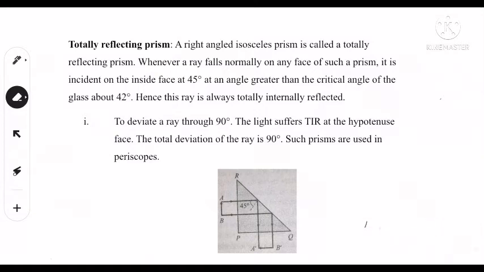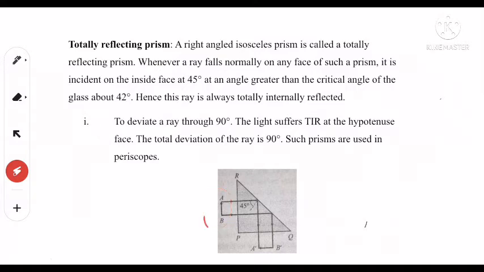A light ray enters through this isosceles triangle prism at the hypotenuse. Suppose AB is an object which is placed in front of this isosceles triangle prism near the small face.